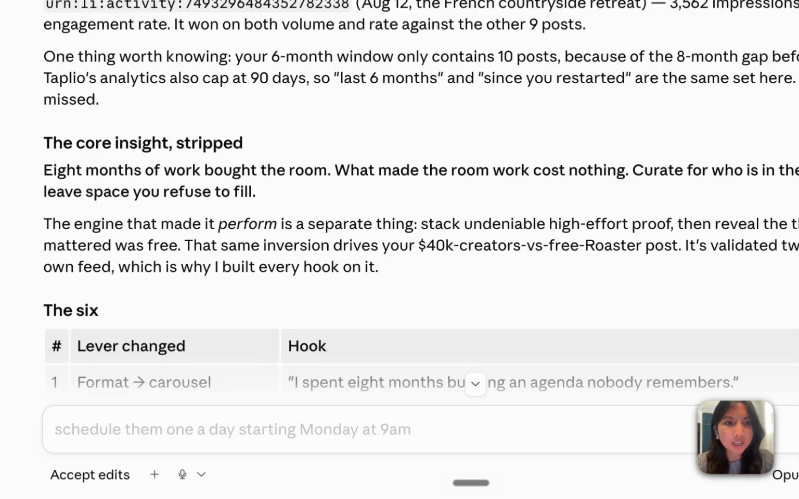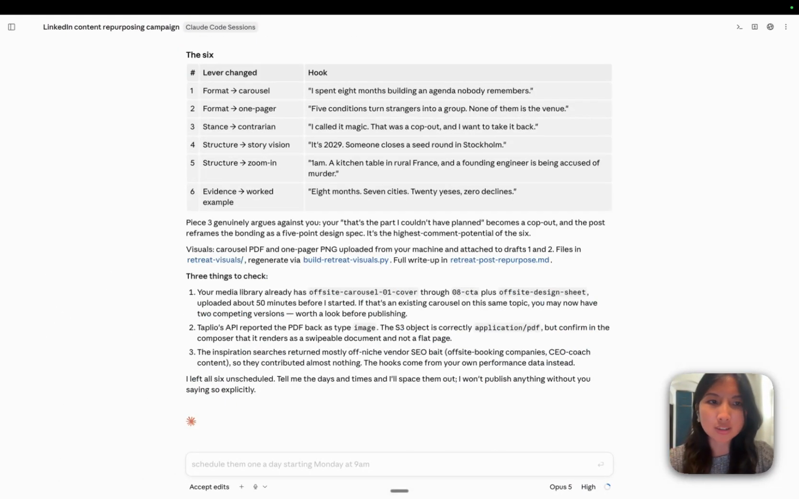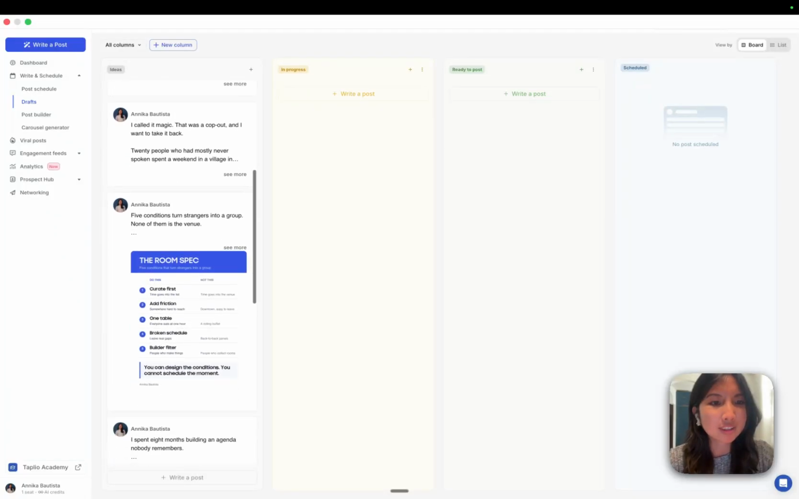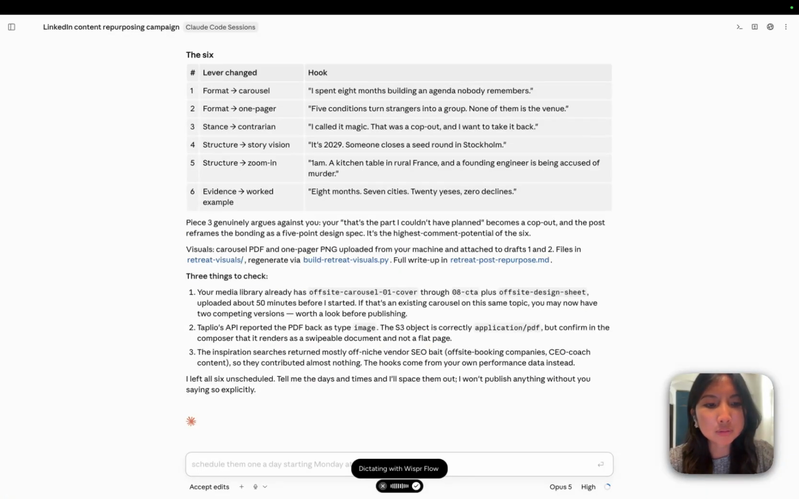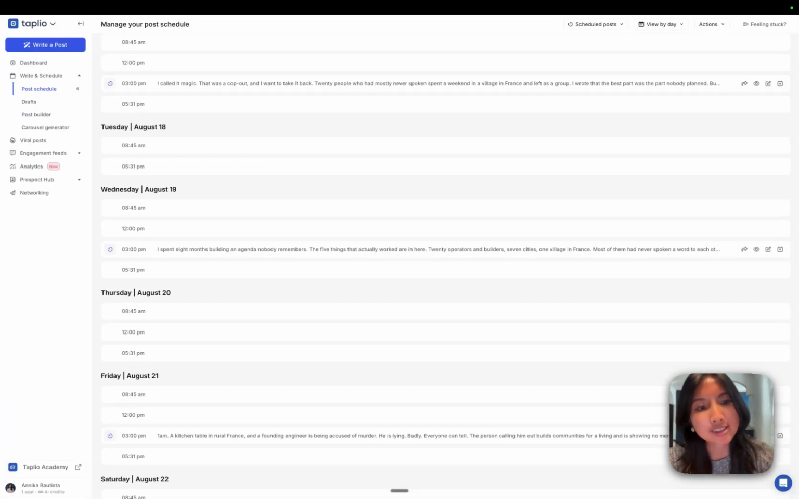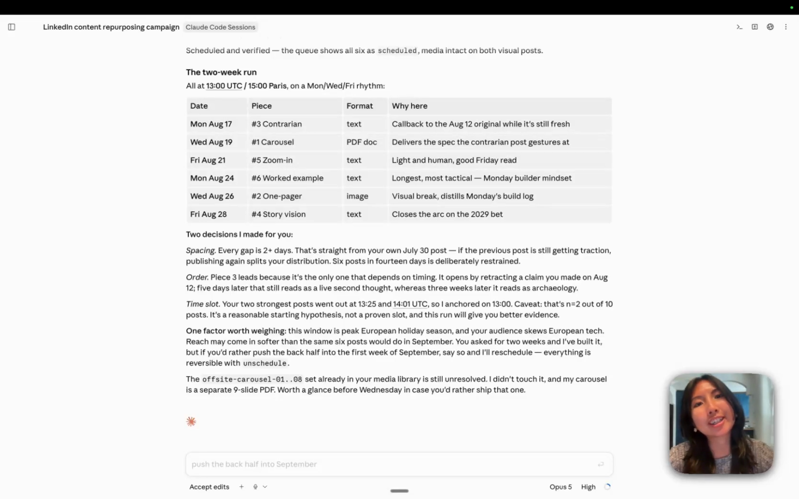So now we have all of the drafts ready on Taplio, and I'm going to show you how all of these look. Here you can see that there are drafted posts. Spread these out into a 2-week horizon and schedule them for me on Taplio. Now we see that Claude has scheduled all of the posts, so let's check it out on Taplio. See here, my post schedule is defined coming from all the same posts. So that's one way that you could create 6 posts out of one post that you really liked.